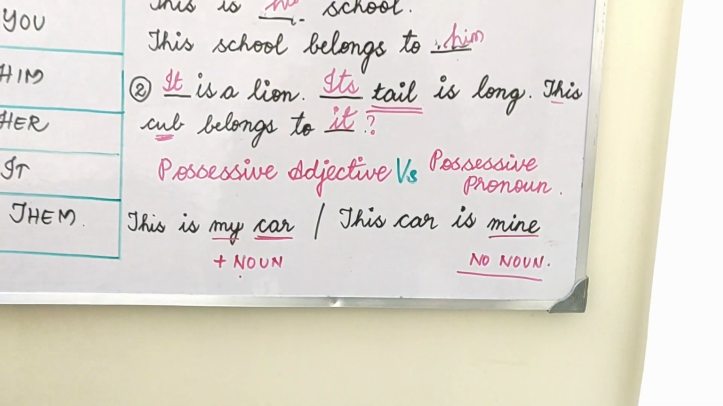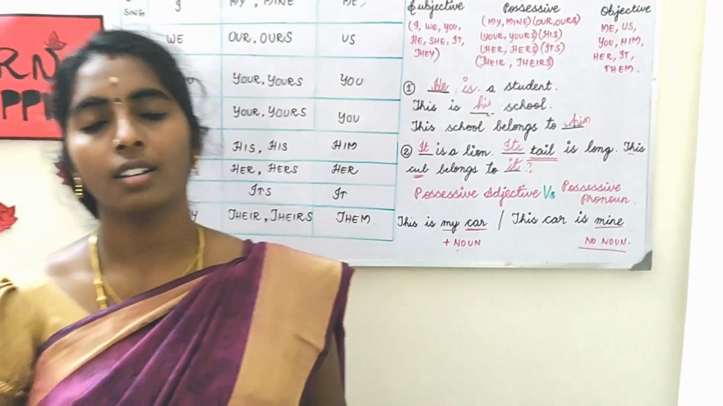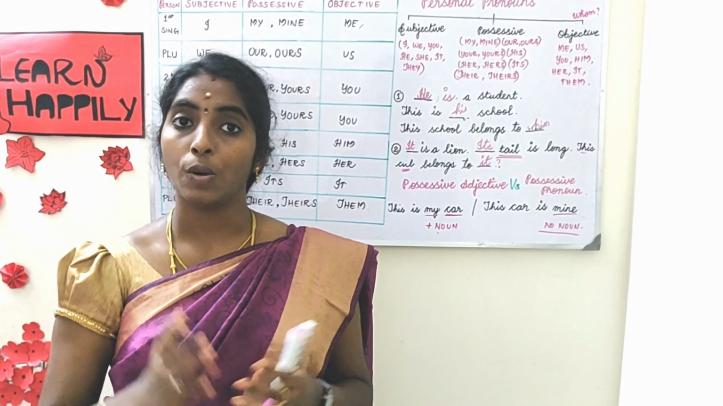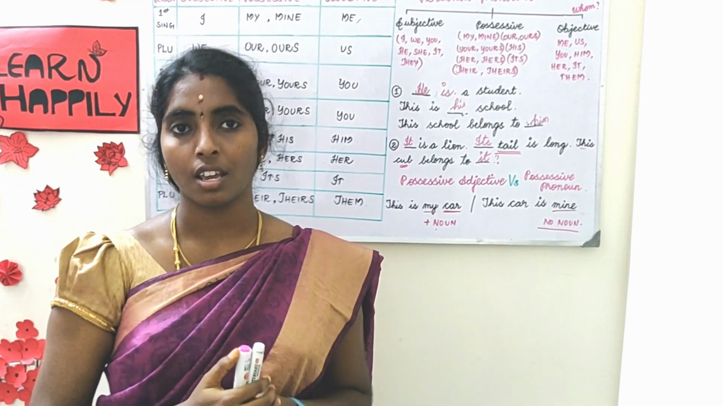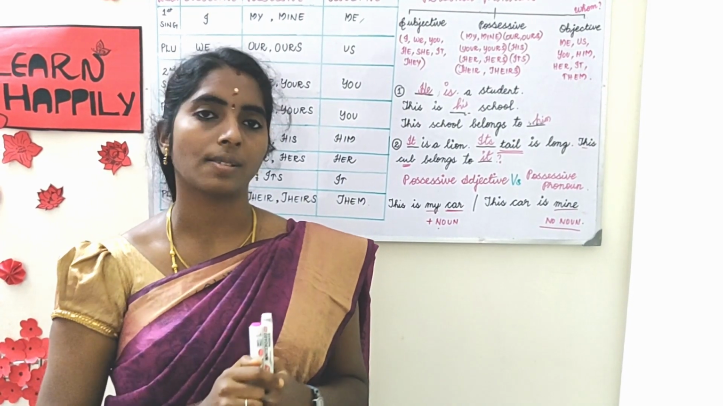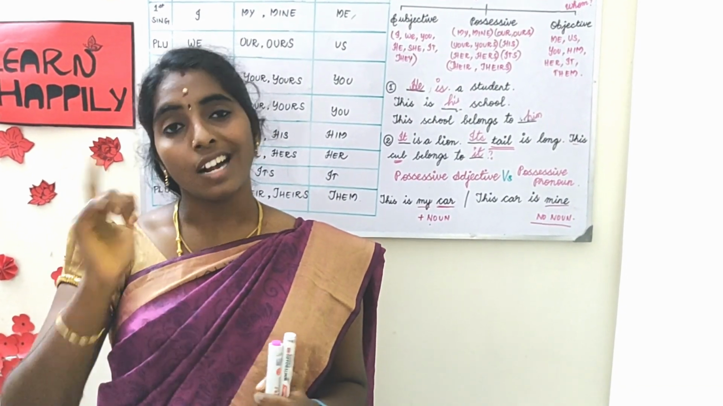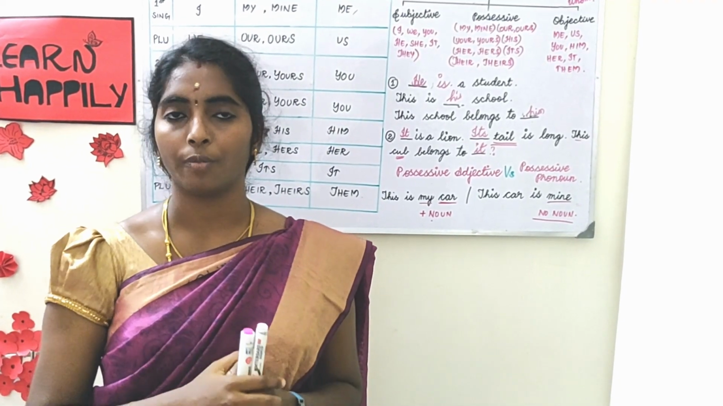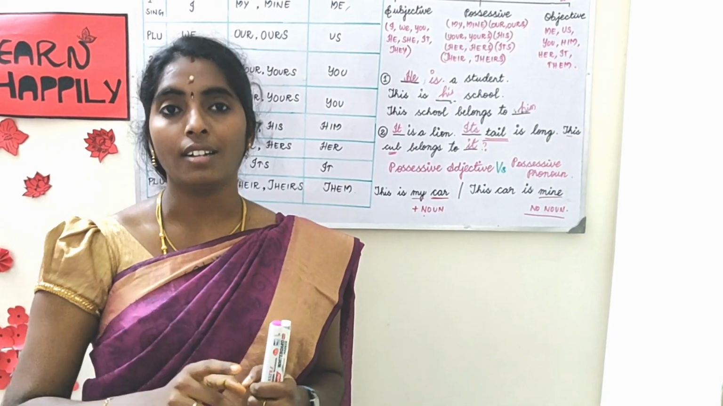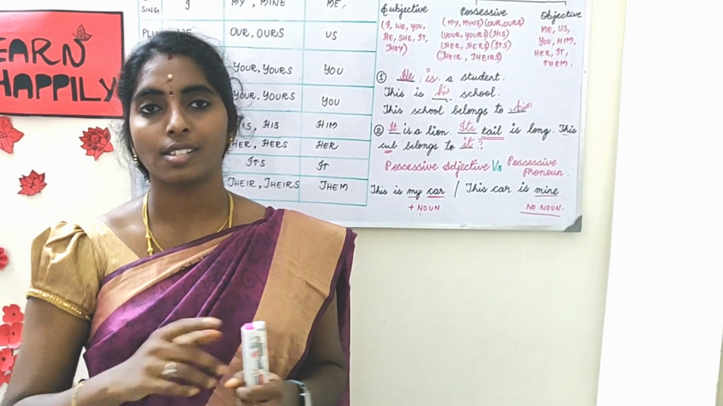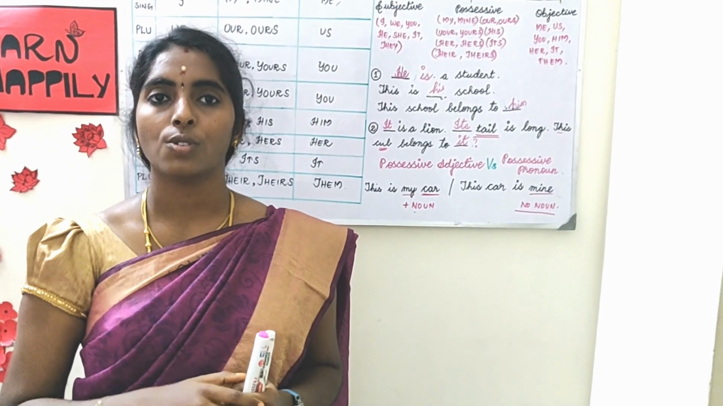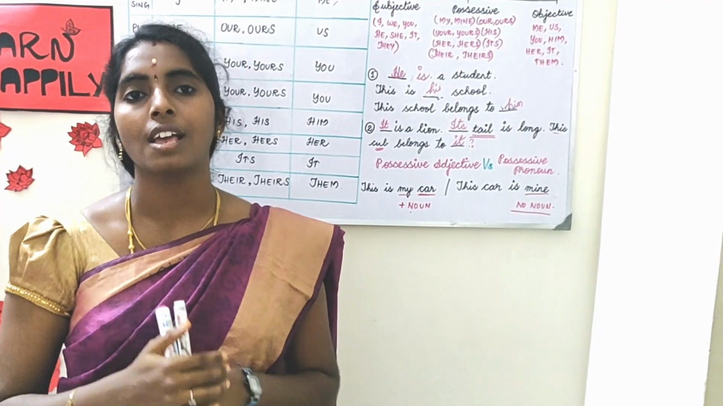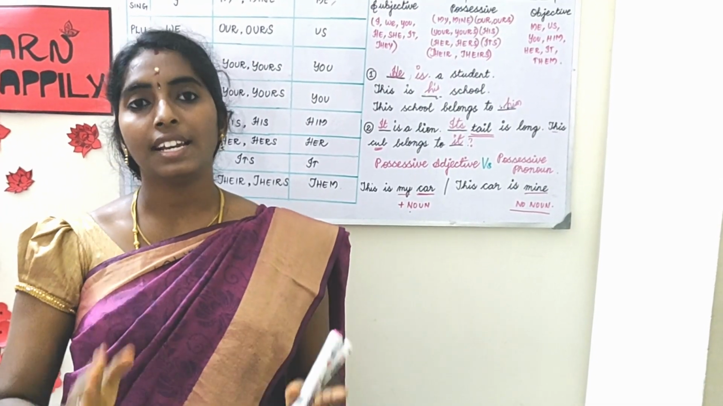So I will be asking you a question now. Whose house is that? You can answer it in two ways. One is, that house is theirs. This is a possessive pronoun. The other way is, that is their house. This is a possessive adjective. So a possessive adjective will take a noun afterwards and a possessive pronoun will never take a noun after it.